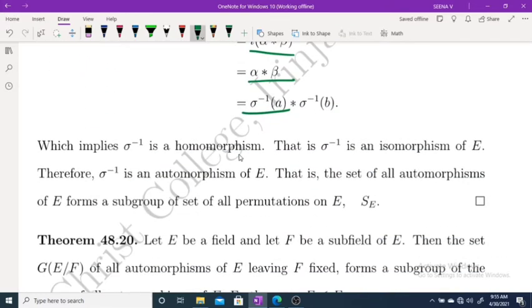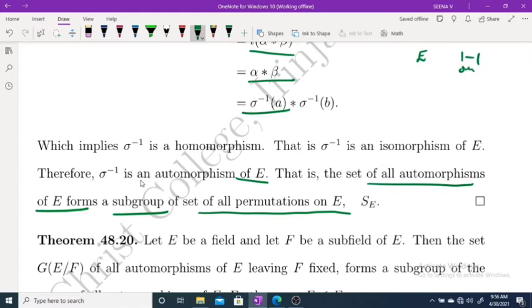So what do we get? Sigma inverse is a homomorphism, one to one and onto, and it is from E to E. Therefore, sigma inverse is also an automorphism. Thus, we get that the set of all automorphisms of E forms a subgroup of the set of all permutations on E. Because what is a permutation on E? A permutation on E means it is a one to one onto map from E to E.